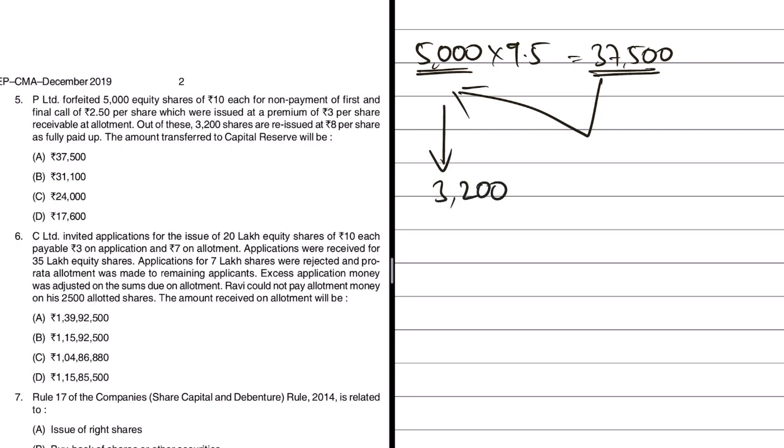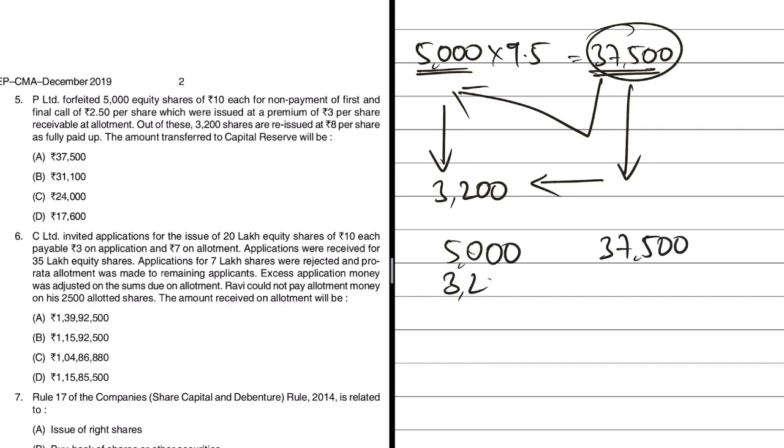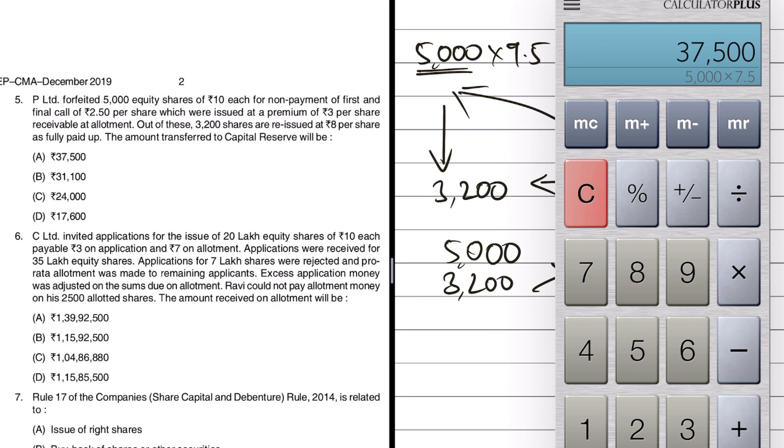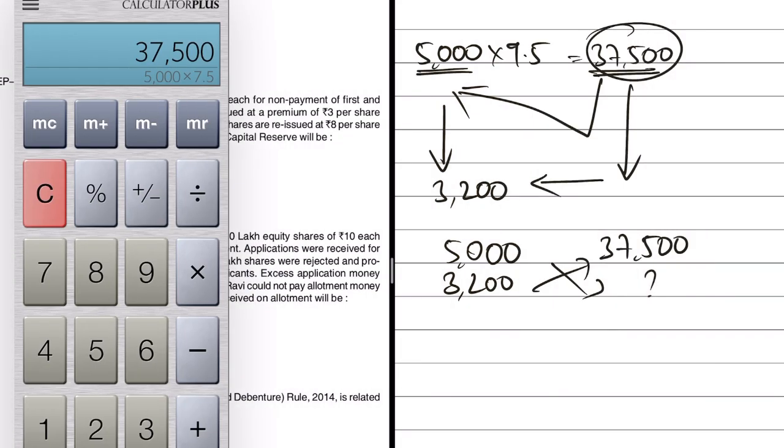Now we'll have to calculate what is the share forfeiture amount to the extent of these 3,200 shares out of the amount which is forfeited, that is 37,500. So let us do the math here. If for 5,000 shares the forfeiture amount is 37,500, what would be the forfeiture amount for 3,200 shares? So let's do the math. That would be 37,500 divided by 5,000 multiplied by 3,200, which will give us the share forfeiture amount to the extent of only 3,200 shares, and in this case that amount being 24,000.